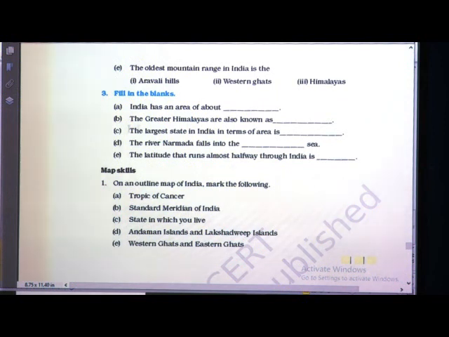Then you have to show the state in which you live, and next you have to show where the Andaman Islands and Lakshadweep Islands are located. Lakshadweep is located in the Arabian Sea and Andaman Nicobar Islands are located in the Bay of Bengal. And last, you have to show the Western Ghats and Eastern Ghats. So, this is an activity which you have to do on the map of India.